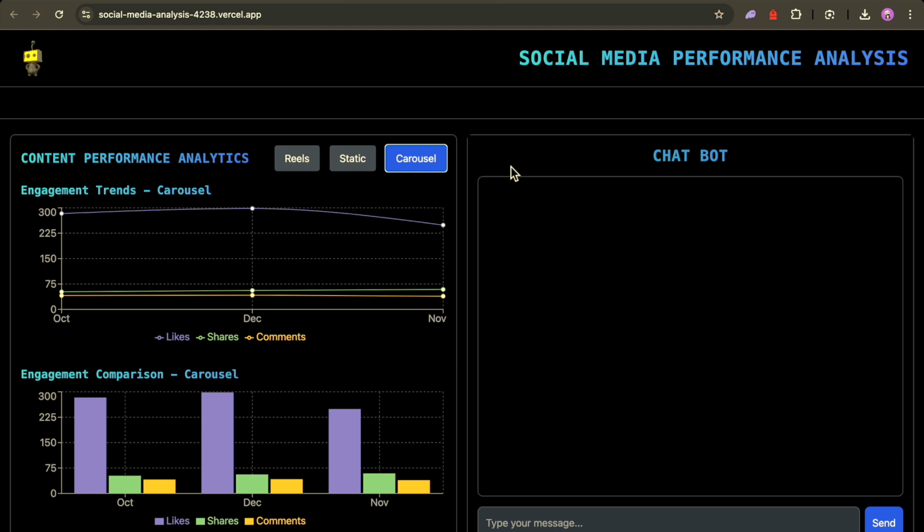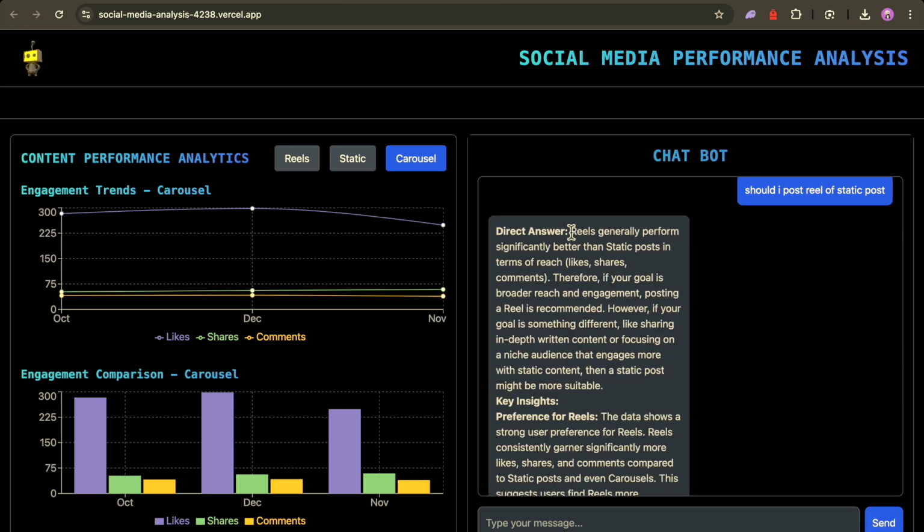So this is the UI of the website. I generated the bar graph and the line graph based on the data. So this is the dynamically generated response by the front end. So if I type the same thing which I typed in the playground section, it will take some time. So see, I get the same response as I got on the playground.